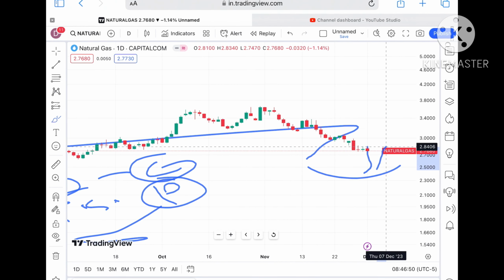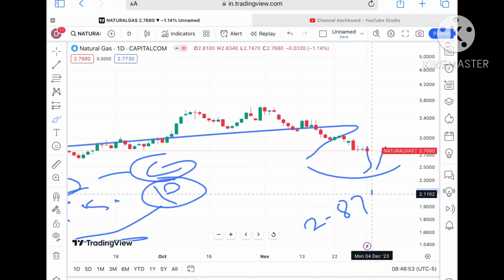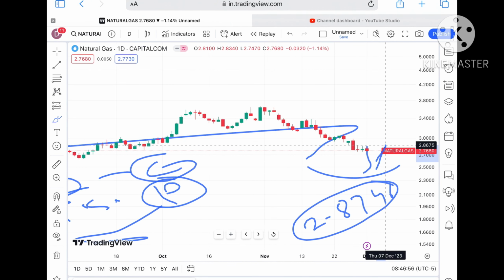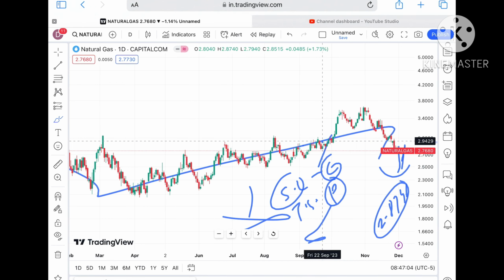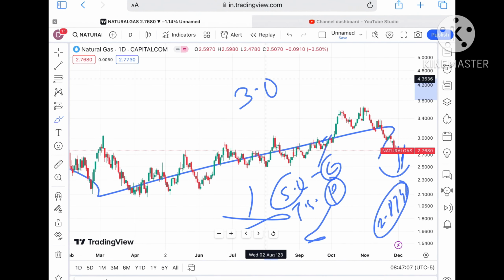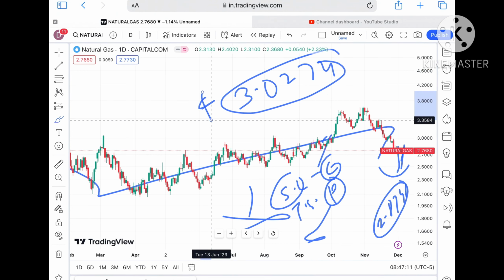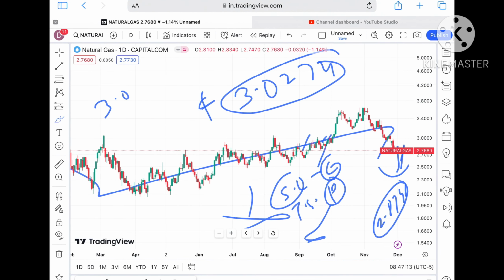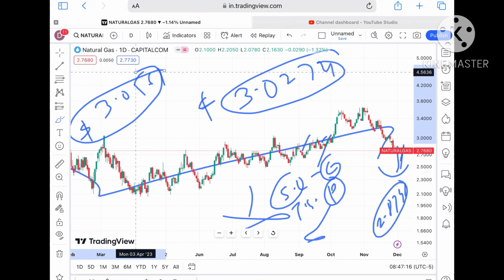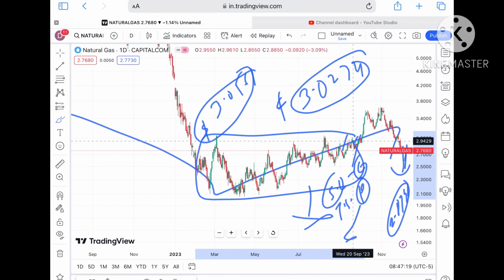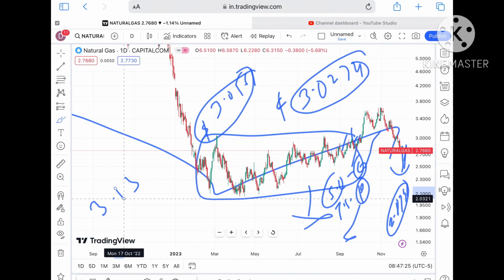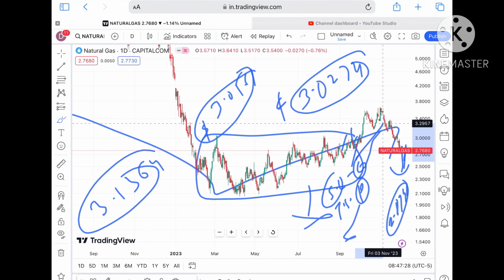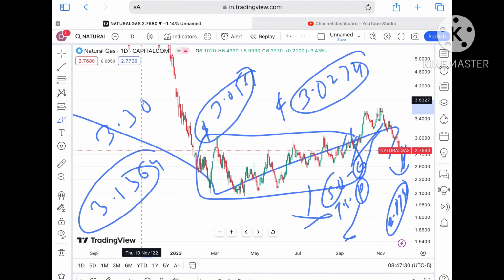Suppose if the price sustains this level, we can see it go towards a level of $2.8746, and sustaining above that level, it will go towards $2.8956. Once the price sustains above that level, a further upside towards $3.0274, and from there around $3.0561. This is the level we can see. Once the price sustains above $3.056, a further upside towards 3.1364, and if it moves above that level, a level of 3.3064 is there.